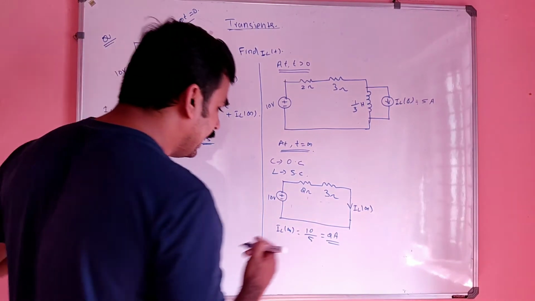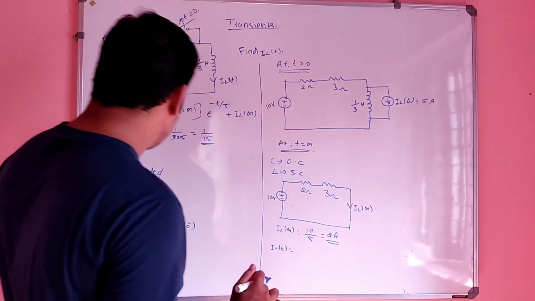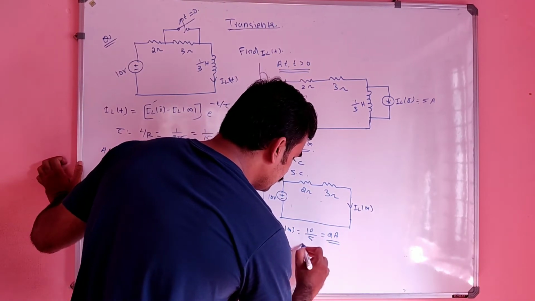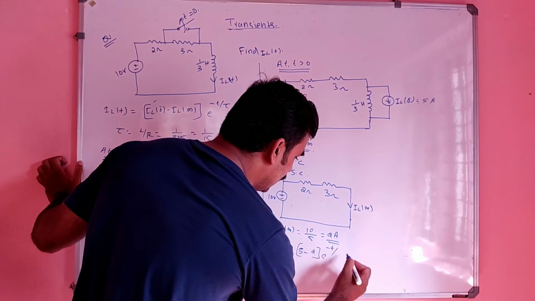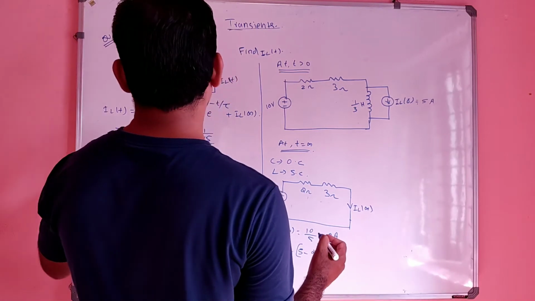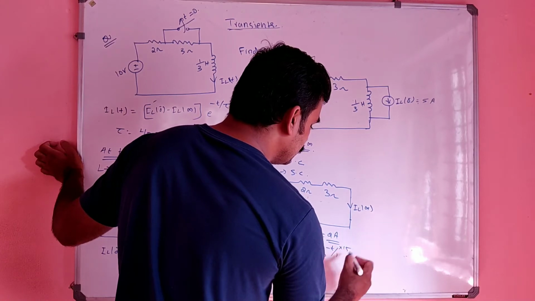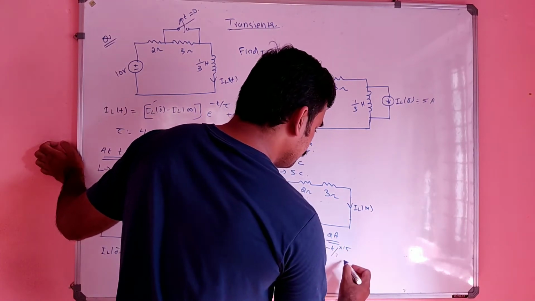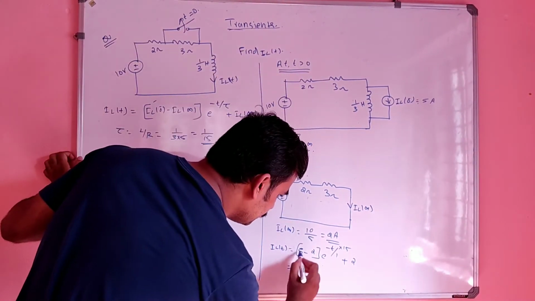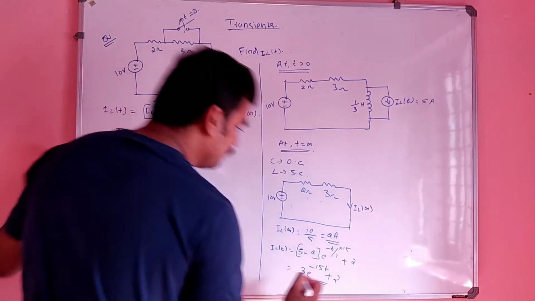Okay, so now you can find IL of t, which is nothing but IL of 0. What is the value of IL of 0? It is nothing but 5, right? 5 minus IL of infinity, 2, into e raised to minus t by tau. Tau is equal to 1 by 15, right? So t by tau, 1 by 15, 15 goes to the top, plus IL of infinity, which is nothing but 2. So more clearly, it will be 3 e raised to minus 15t plus 2. So that is the final answer.